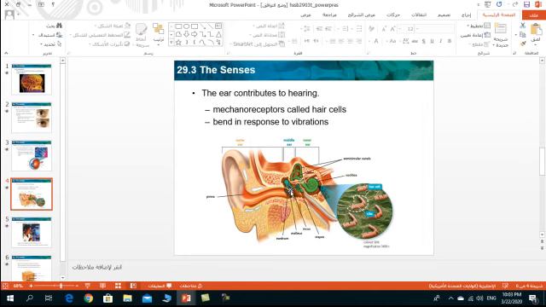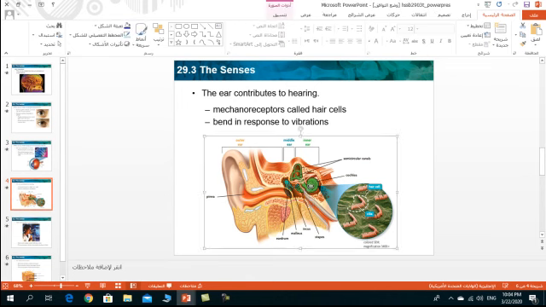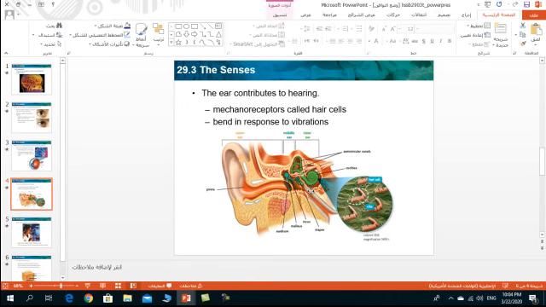After this, the vibration is amplified through 3 small bones, known as the malleus, incus, and stapes. And then the vibration enters the cochlea, which is snail-shaped, a group of canals.